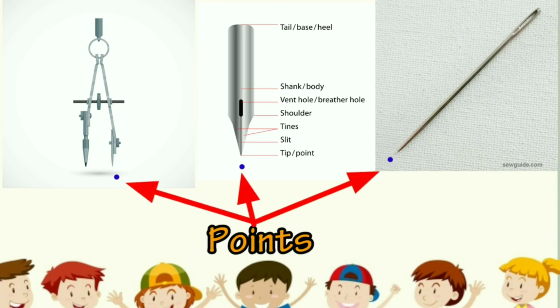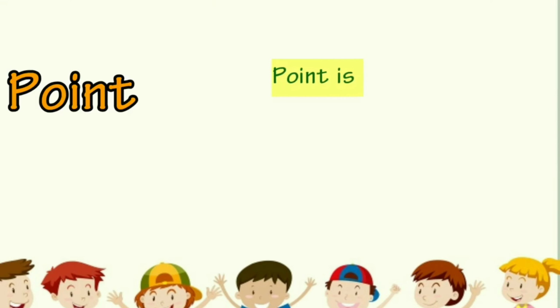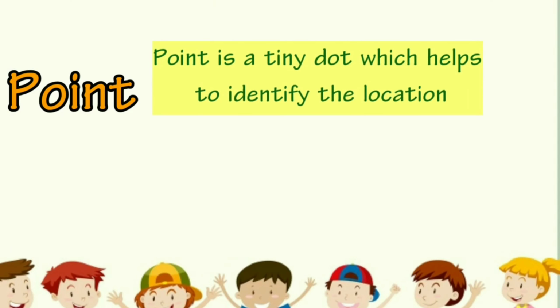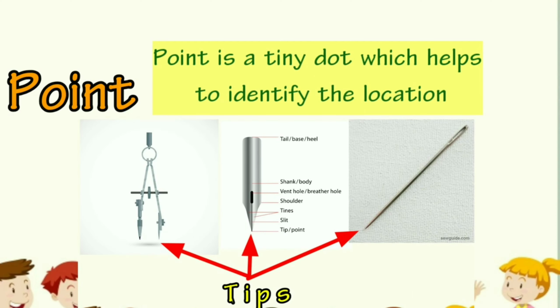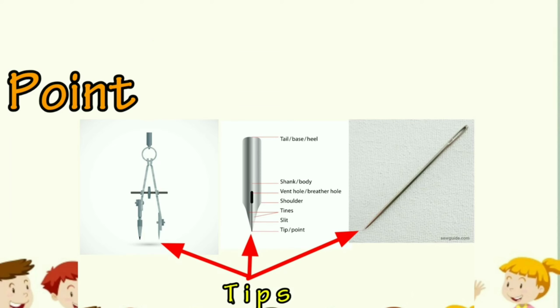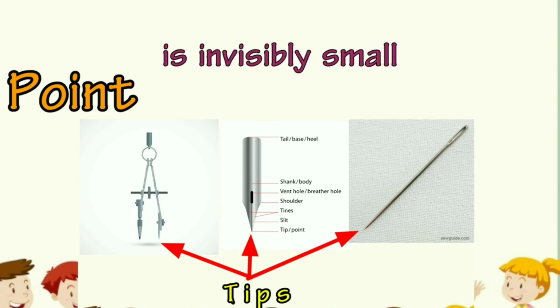Then what do you mean by a point? Dear students, a point is a tiny dot, a small dot which helps to identify a location. The tips of a pen, pencil and compass are just models for a point. In fact, a point is invisibly small, even smaller than you imagine.